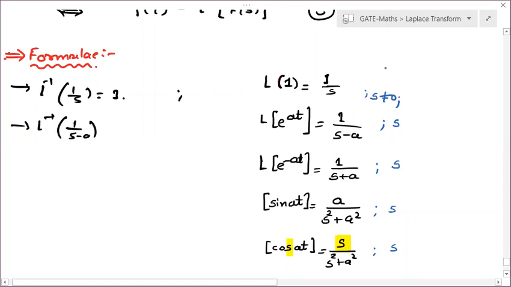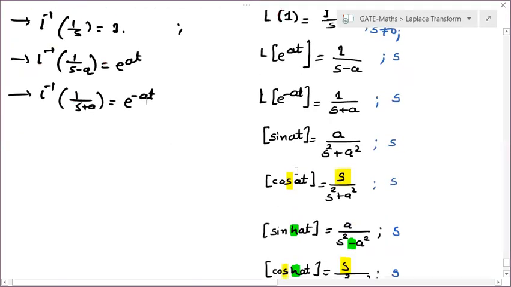And here we have already remembered the region of convergence, so no need to remember it now. For Laplace inverse, you don't need to remember the region of convergence once again. So now Laplace inverse of 1 upon s minus a, what will it give you? e to the power at, right? We are just applying Laplace inverse to that side. Laplace inverse of 1 upon s plus a is going to give you e to the power minus at. Are you getting my point?